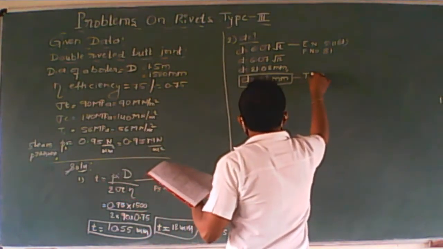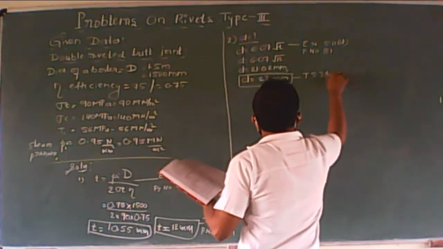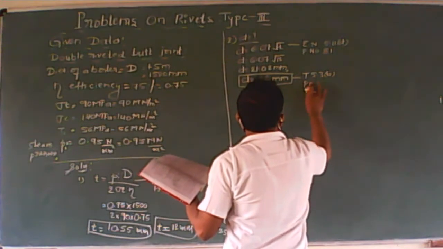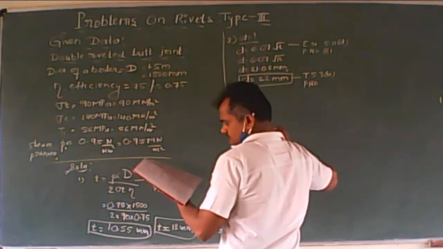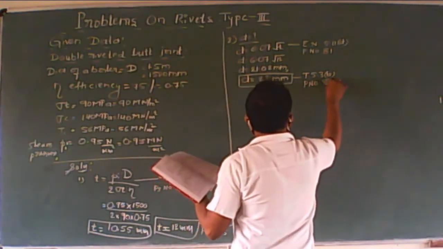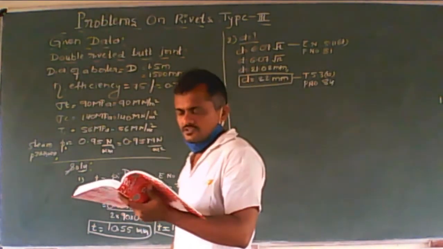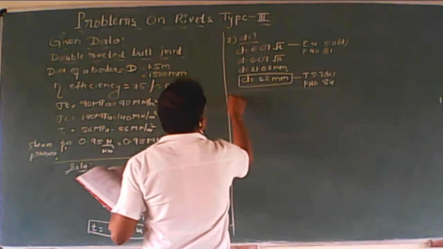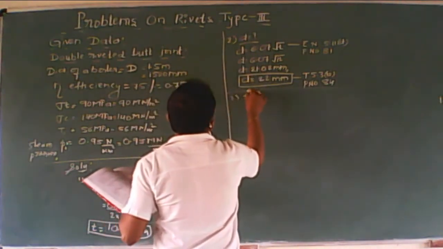Table number 5.3b, page number 84, correct? So after that, having the diameter, I should go for the pitch.